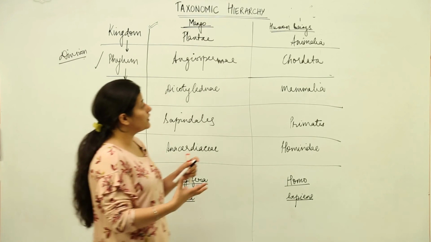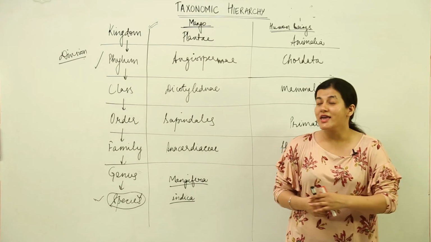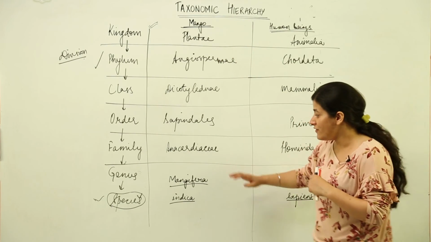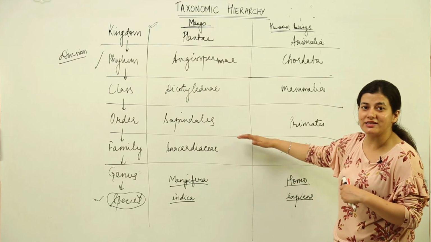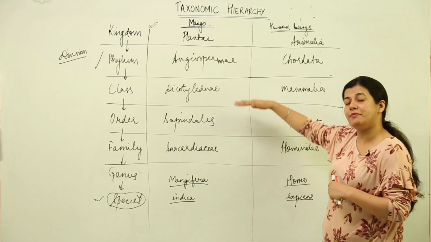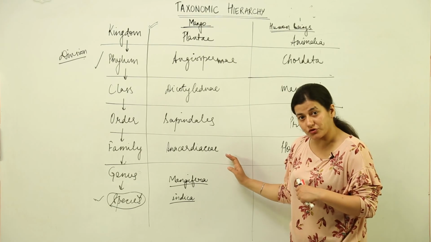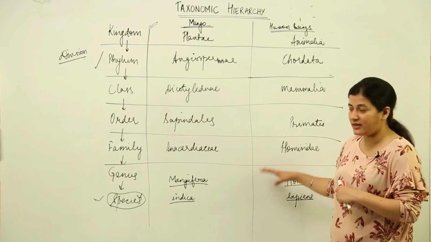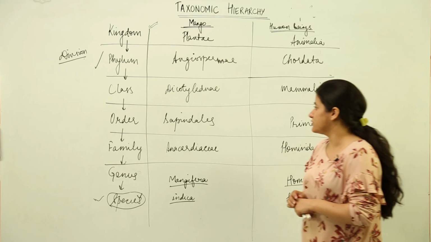What I am trying to make you understand is that in this taxonomic hierarchy, from where we started, we have a step by step increase in the taxa and a step by step increase in the number of organisms which would be considered, and a step by step decrease in the similar characters. So this is all about taxonomic hierarchy.